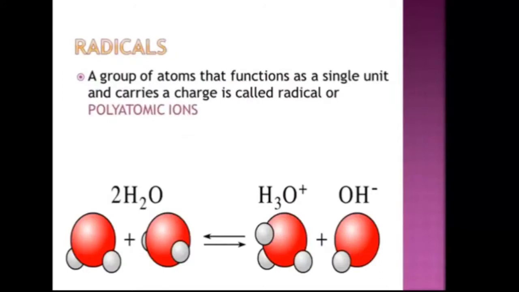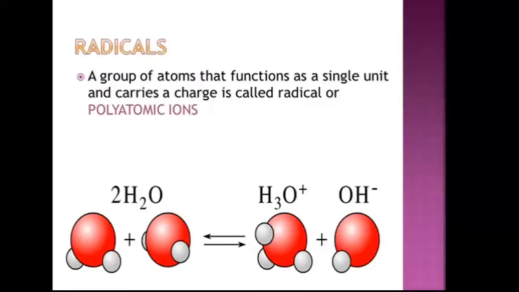Now, what are radicals? A group of atoms that function as a single unit, like molecules. A molecule is also a group of atoms that function as a single unit, but these carry a charge. So a group of atoms carrying a charge can be called a radical. A group of atoms that function as a single unit and carry a charge is called a radical. They are also known as polyatomic ions.